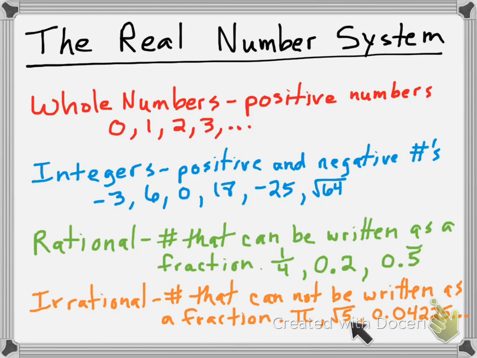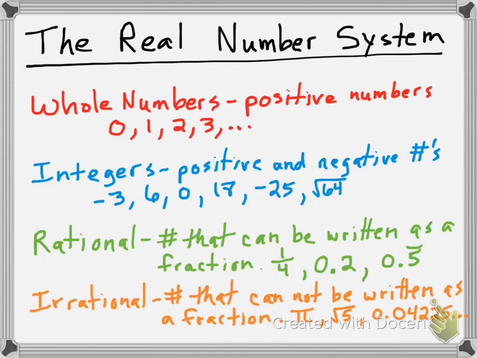Notice, here's our square roots. This is where most irrational numbers come from, is square roots. Now, of course, if it's a perfect square, then it's going to be an integer or a whole number. But if it's a square root of something that's not a perfect square, then all of those are irrational. So that's where most of our irrational numbers come from, square roots of non-perfect squares.